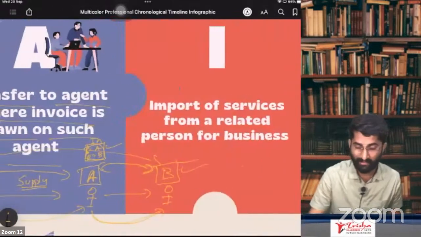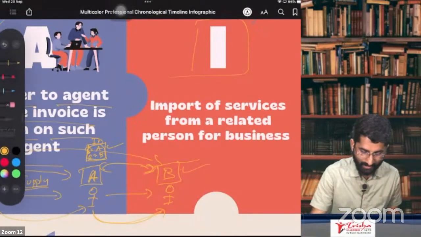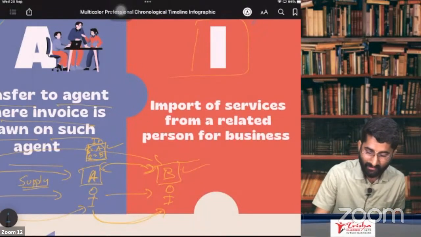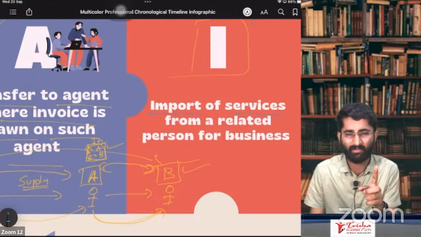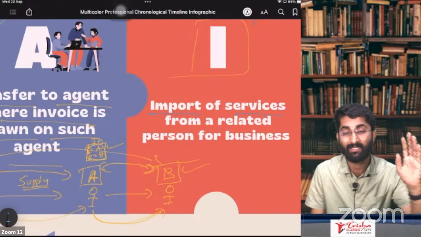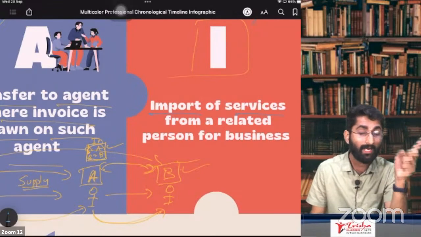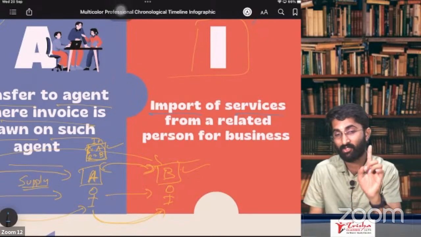Now what happens in case of I? Very, very important one. Let me explain the case of I. This is importation of service. We have already discussed importation of service. Importation of service, section 7, subsection 1, clause C. Importation of service, that is supply, that is for a consideration. This is not for a consideration.